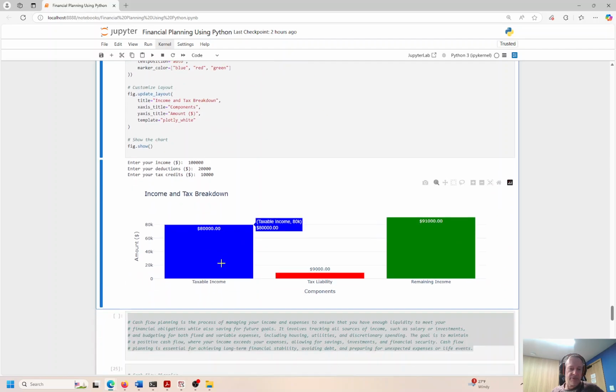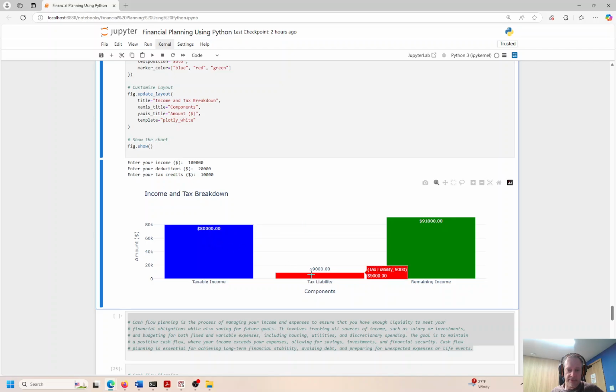Okay, so here's the breakdown. Taxable income is actually 80,000. It's 100,000 minus the 20. Tax liability is 9,000, right? Because we got a tax credit of 10,000, and let me see here. The original was 100. We got this down by the 20, right? So now we're down to 80.